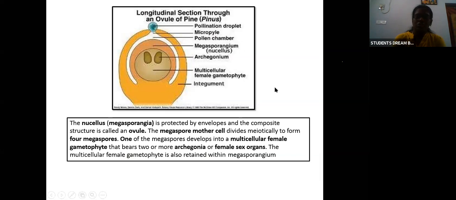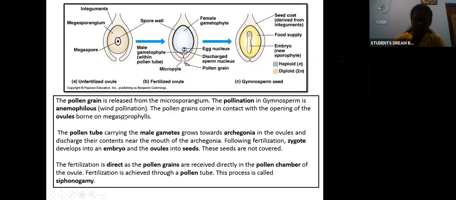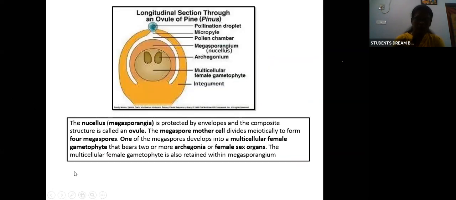So this is a picture of the longitudinal section of a Pinus ovule. Here the nucellus or the megasporangium is protected by envelopes, and the composite structure is called the ovule.